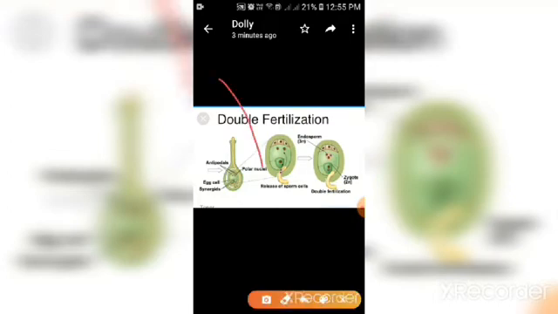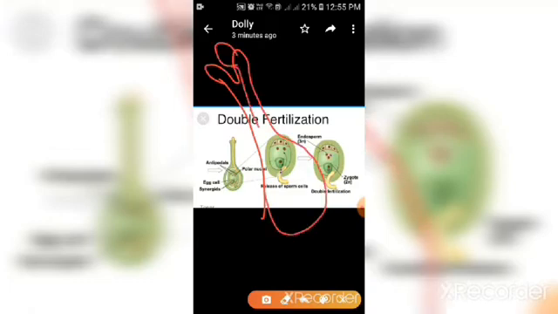When they will be moving towards the egg through the style, then they will divide. It means the generative cell will divide and form what? 2 male gametes. So if the pollen grain is shed at 3-celled stage, it is not going to divide further. But if it is shed at 2-celled stage, then the generative cell of that pollen grain will divide and form what? 2 male gametes.